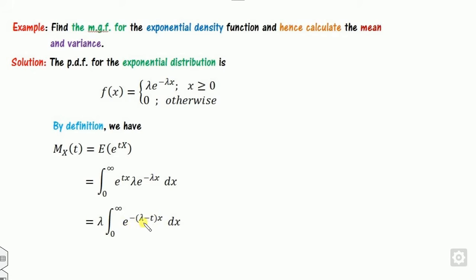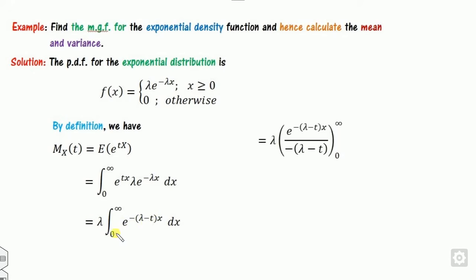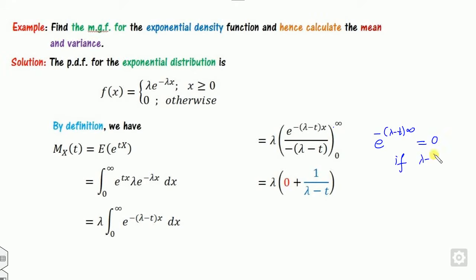Now this is a simple exponential function, so you can integrate it. What is the integration of this? Look at it. Once you substitute the value of infinity, it becomes 0, and then this is 1, so 1 upon minus of this. But the main thing arises: can this be 0 for all t? No, because once you substitute infinity here, this value is 0 only when this number must be greater than 0.